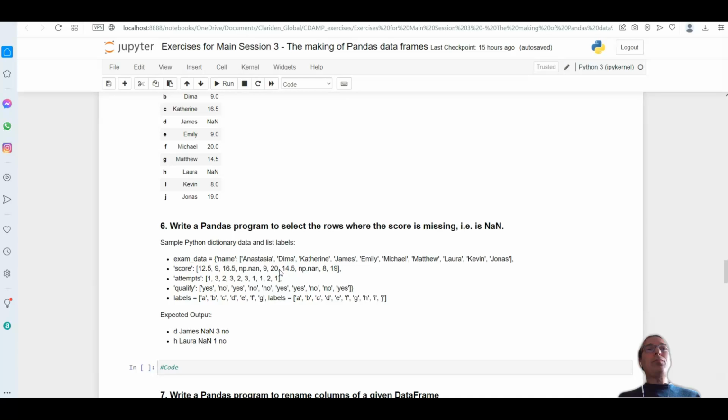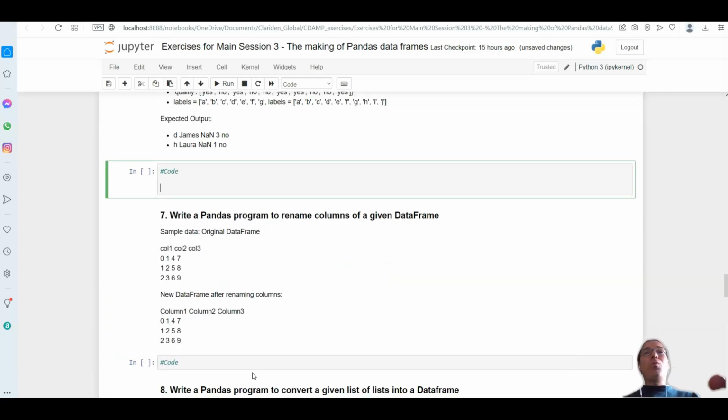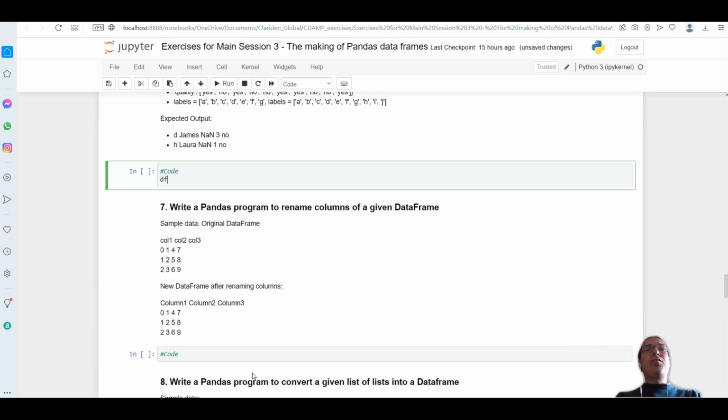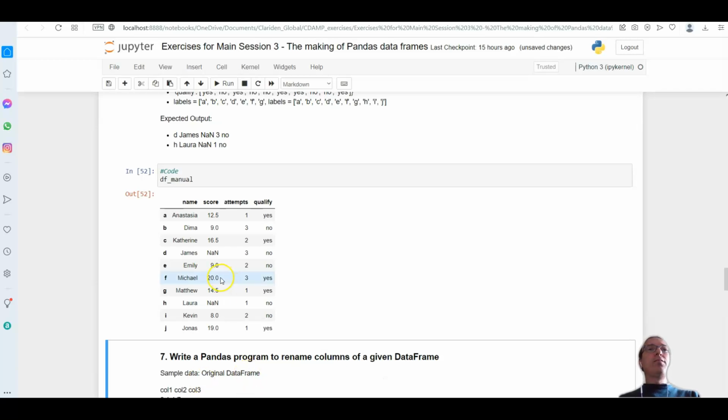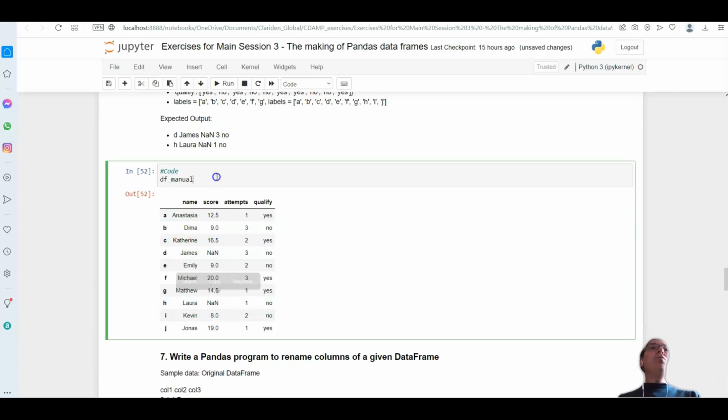It's the same. Next, how do I find all the missing values in a data frame? So I want all the rows where there is at least one missing value. Okay. What's a missing value to start with? So if I go df manual here, I say, oh, this is a missing value, NaN. This is a missing value. Don't go and try to find something that is equal to NaN, because internally that's a numpy value.